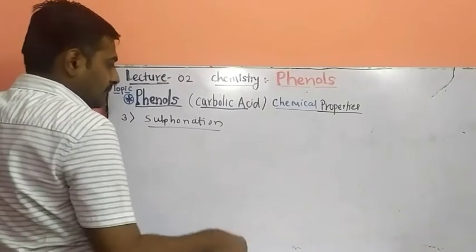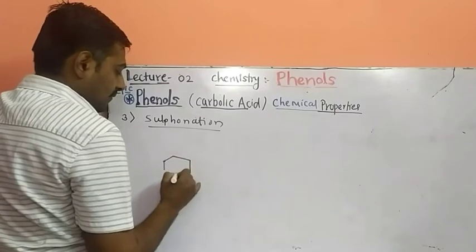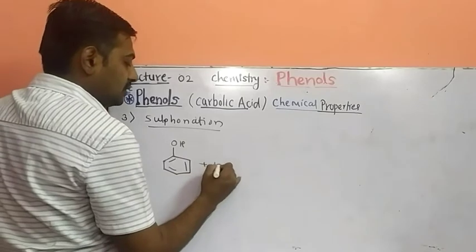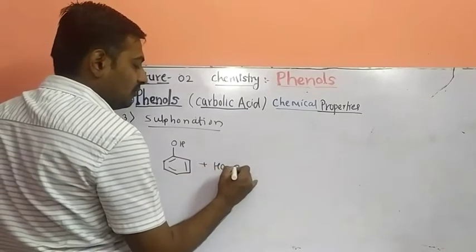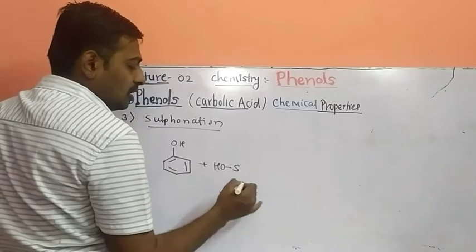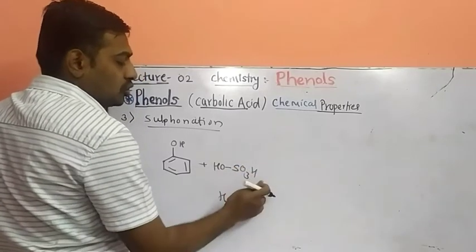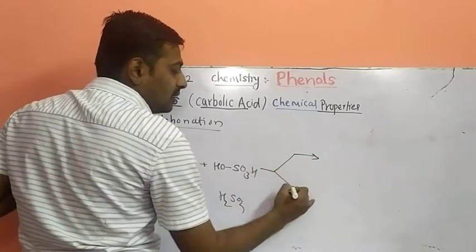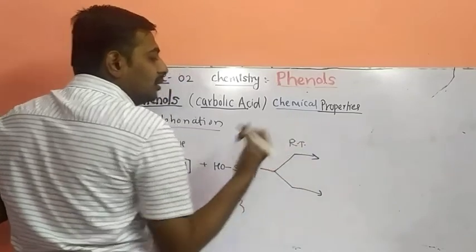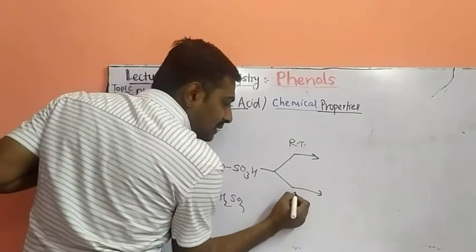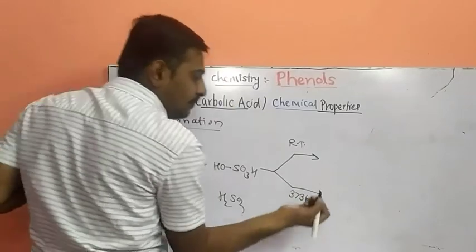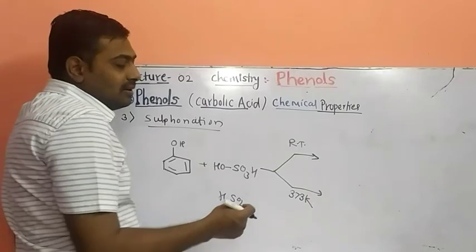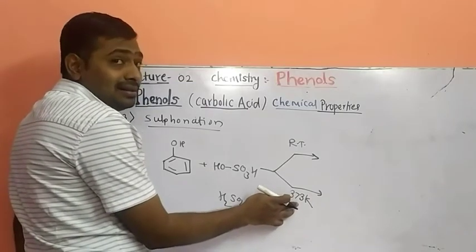See, when phenol reacts with sulfuric acid, H2SO4, or HSO3H, at two different temperatures, at room temperature or at 100 degrees Celsius, that is 373 Kelvin. 0 degrees Celsius is 273 Kelvin, and 100 degrees Celsius is 373 Kelvin.